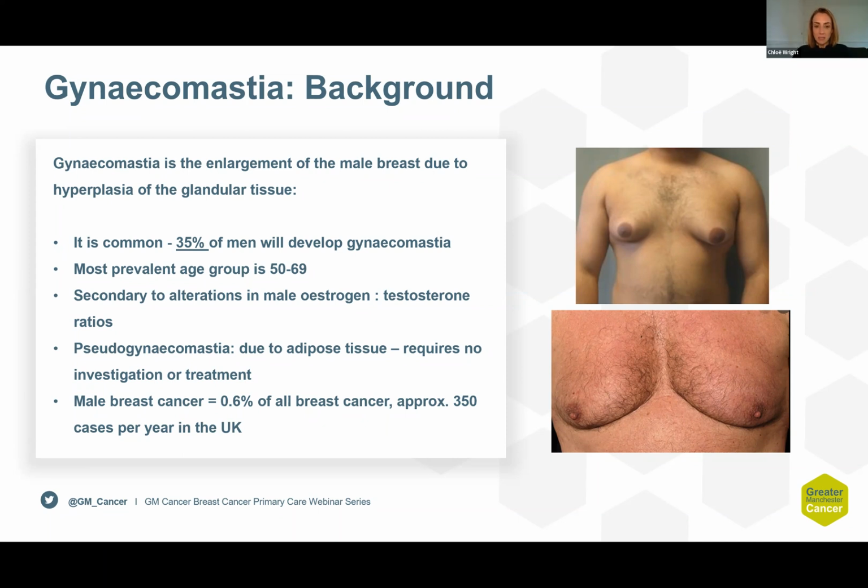But the reason that assessment of gynaecomastia can cause concern and difficulty is the knowledge of the incidence of male breast cancer, which represents about 0.6% of all breast cancers and accounts for 350 cases per year in the UK.